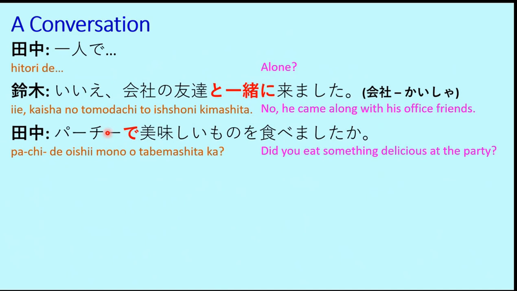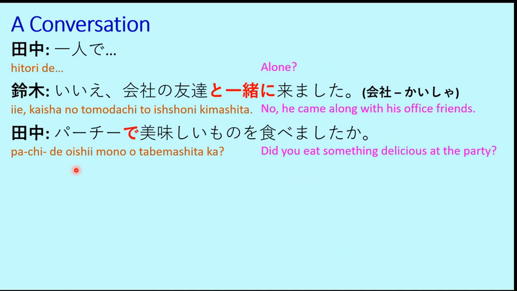Here we are connecting the place with the noun. That means here party is being connected with the delicious food using the de particle. Party de oishii mono. And if I say I sleep in my room, then it will be heya de nemasu.